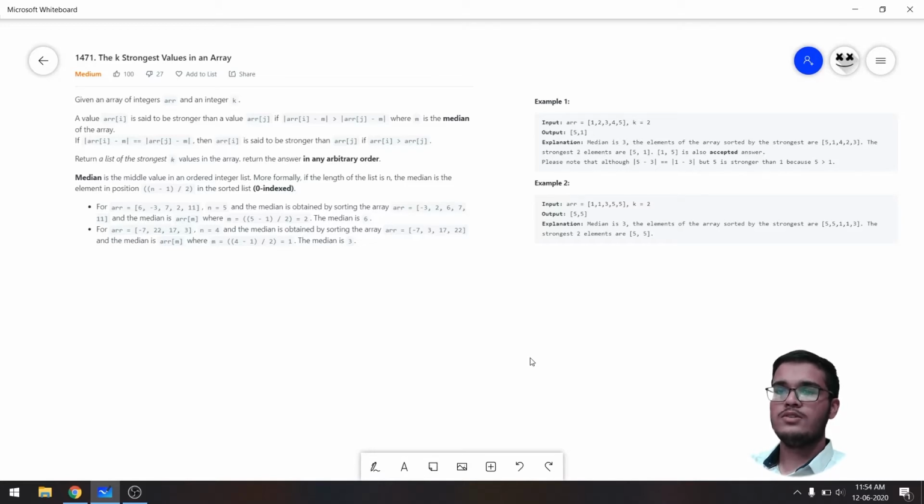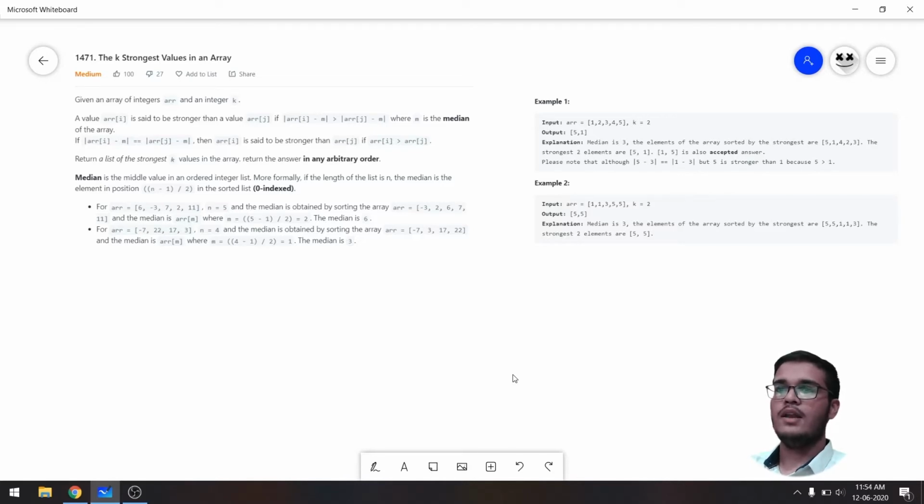If the modulus of arr i minus m is equal to the modulus of arr j minus m, then arr i is said to be stronger than arr of j if arr of i is greater than arr of j. Return a list of the strongest k values in the array. Return the answer in any arbitrary order. So order is not important.